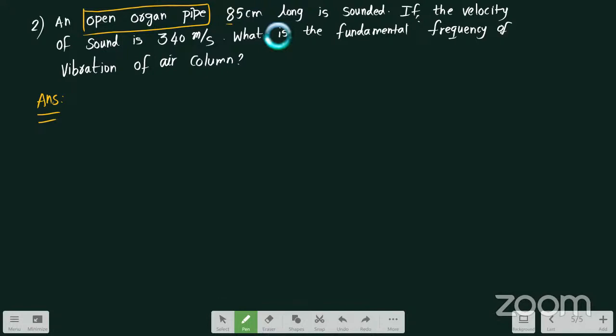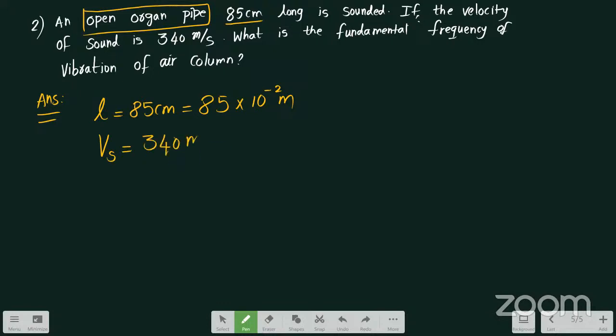And what is the length he has given? Length L is equal to 85 centimeter. 85 centimeter means how much? 85 into 10 power minus 2 meter. And what is the velocity of sound given? The velocity of sound given is 340 meter per second.